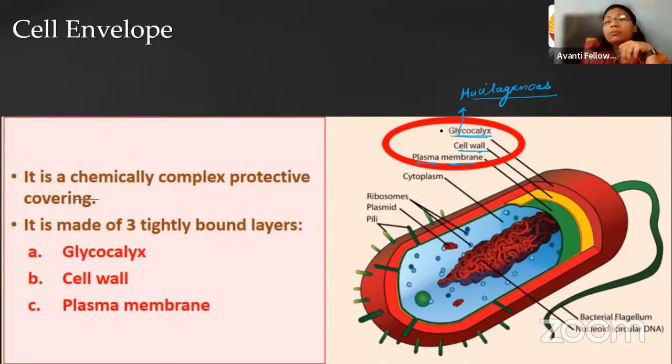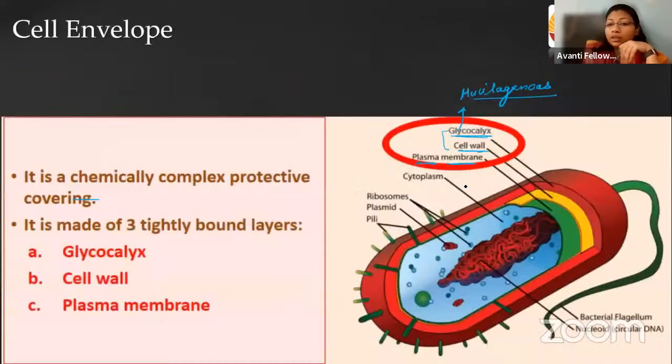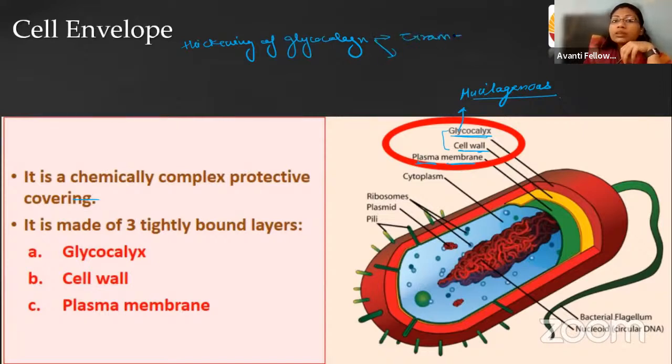And when we combine the glycocalyx and cell wall together, they lead to the differentiation of bacterial cells as gram positive and gram negative. If the layer is thick, it is impossible for the bacteria to release the stain, so they retain it. So depending on the thickening, we distinguish bacteria as gram positive and gram negative.